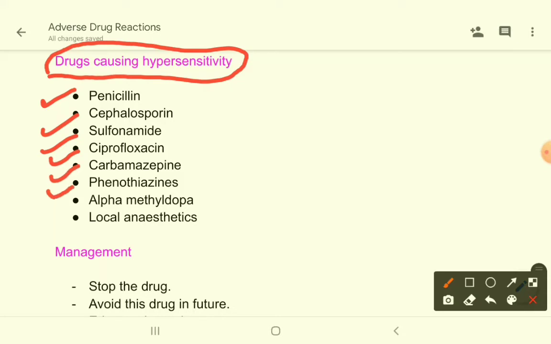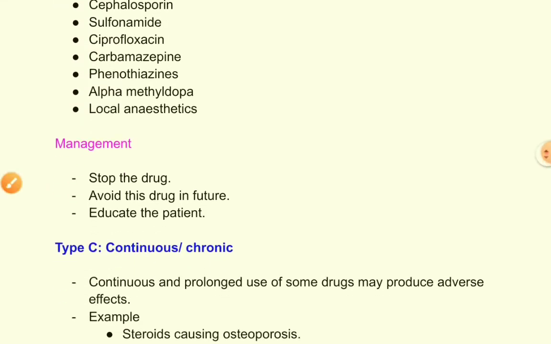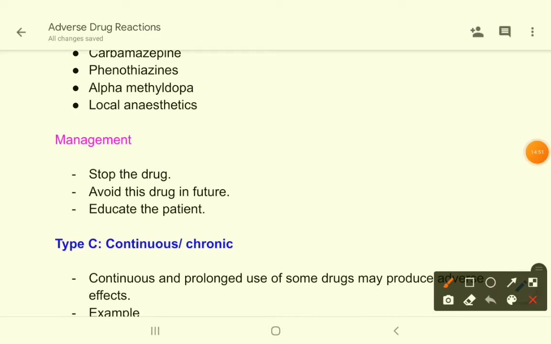Carbamazepine, phenothiazines, alpha-methyl dopa, local anesthetics. There are many local anesthetics that may cause hypersensitivity reaction. How will you manage these types of reactions, this bizarre type of reactions? You have to stop the drug immediately.